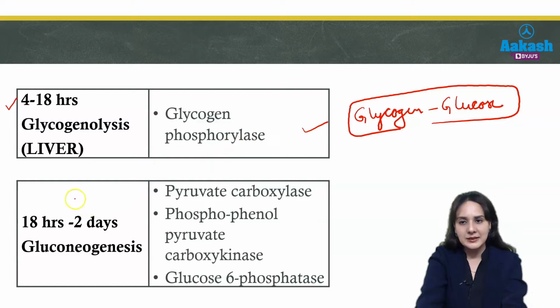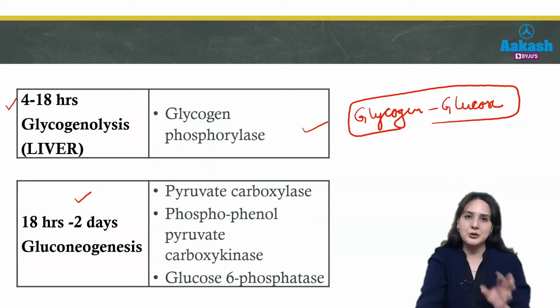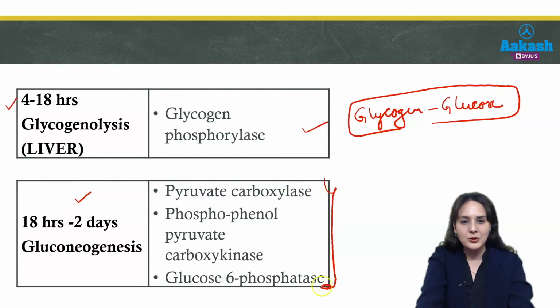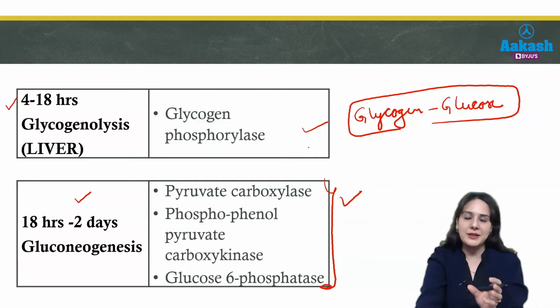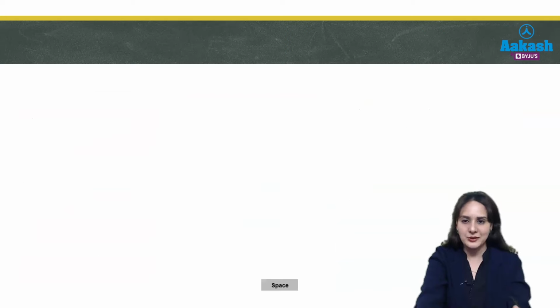And after 18 hours, what will happen? Glycogen stores will be depleted. At that time, our body will try to synthesize new glucose. Why? Because RBCs and our brain are dependent on glucose. They need a continuous supply of glucose. So when glycogen is depleted, it cannot provide further glucose. At that time, our body will activate gluconeogenesis, by activating the enzymes of gluconeogenesis. So if asked which enzymes will be activated after 18 hours and before 48 hours, these are the enzymes of gluconeogenesis, whereas at 4 to 18 hours, the enzyme activated is of glycogenolysis, that is glycogen phosphorylase.